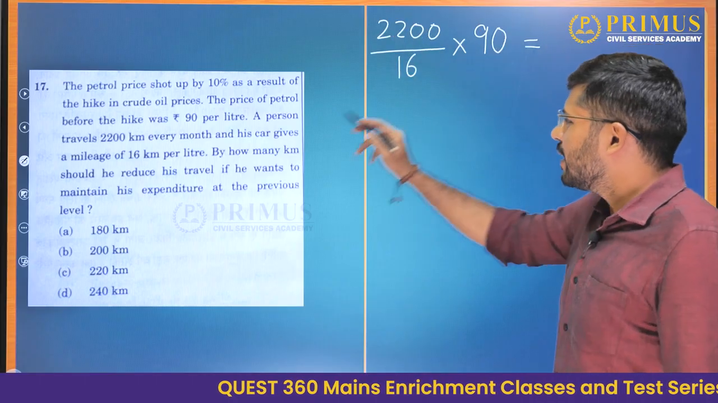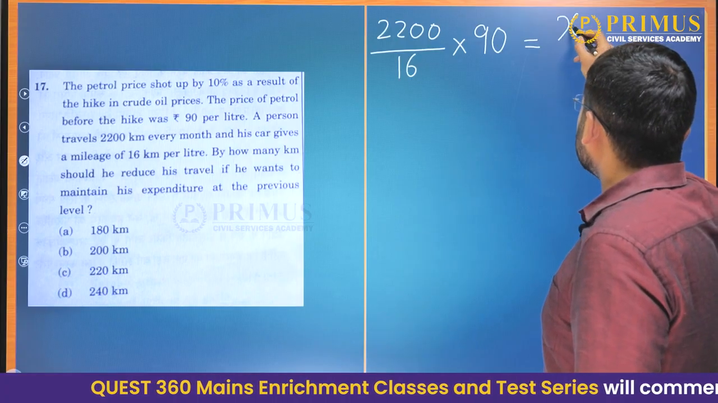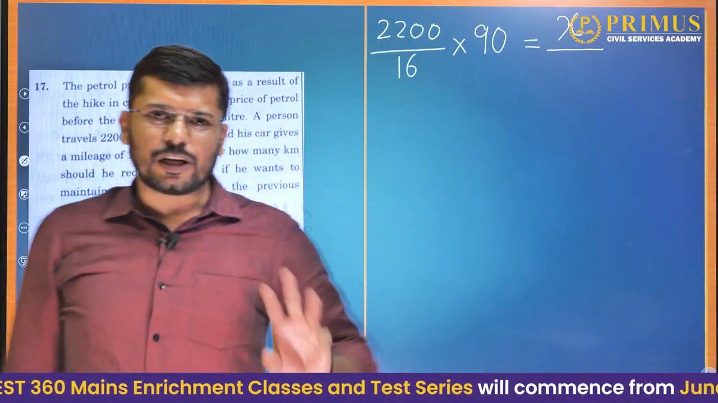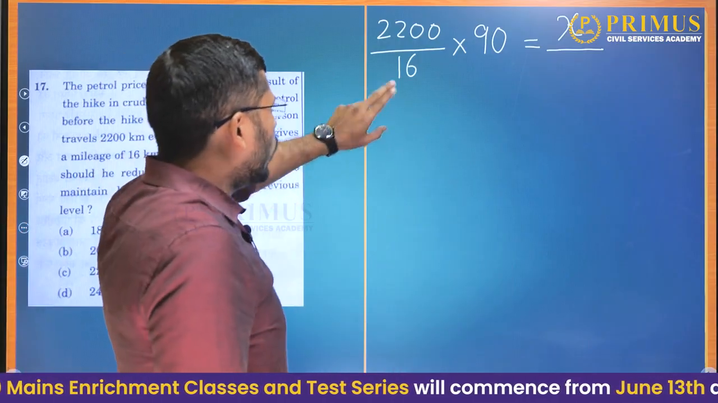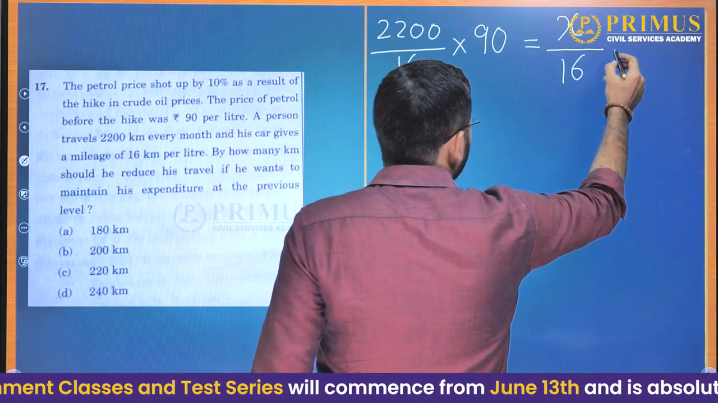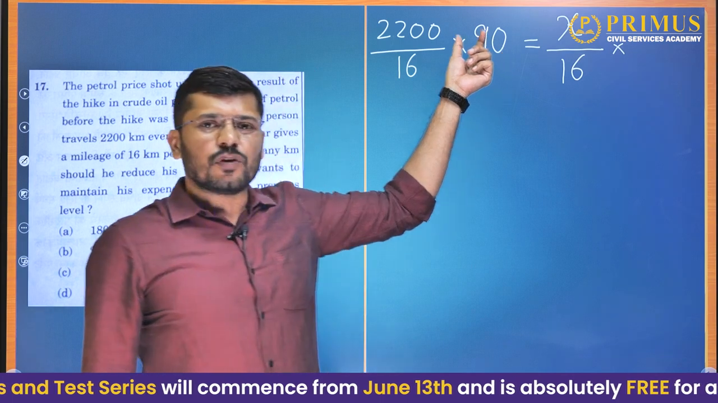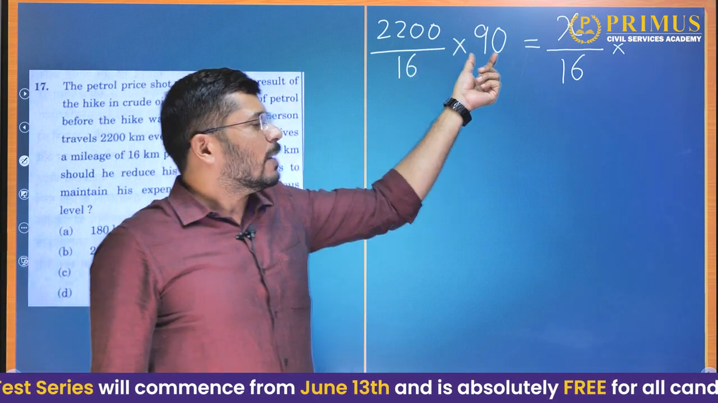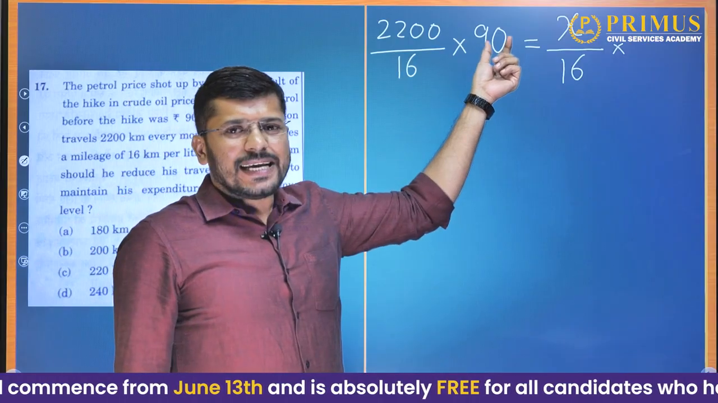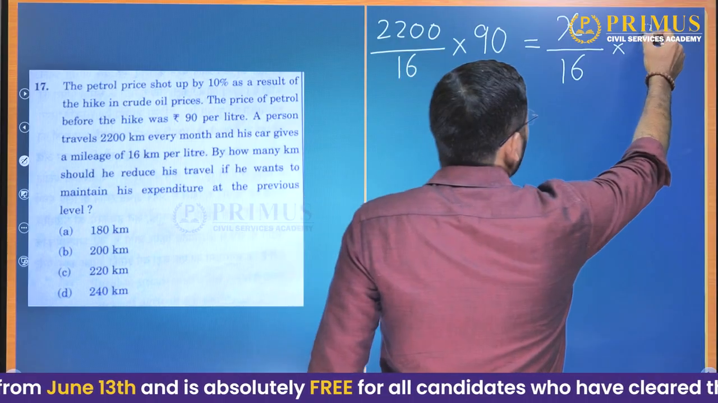Now he needs to reduce his travel. We do not know how much distance he will travel, so let us say that he travels only X kilometers now. But what is his mileage? His mileage does not change. His vehicle will still give him 16 kilometers per liter. But there has been a hike in the price of petrol. What is 10% more than 90? It is 99. How? Because 10% of 90 is 9, so 10% more is 90 plus 9, that is 99.